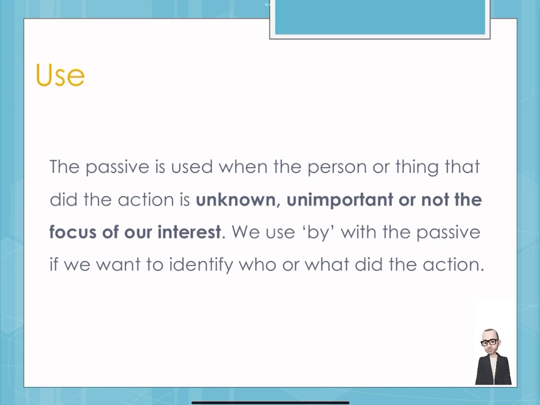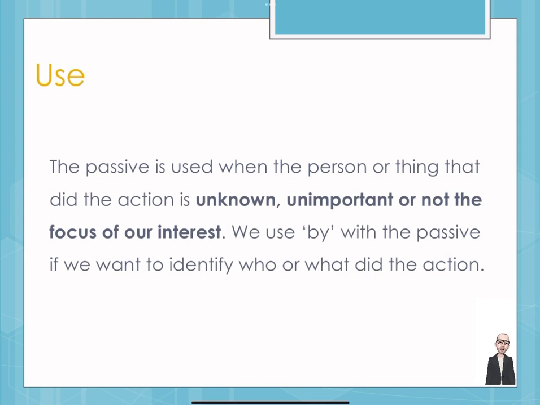So, as you see here, passive is used when the person or a thing that did the action is unknown, unimportant, or not the focus of interest. If you remember our sentences about the telephone, you will also remember that if we want to say who did the action, we can do that by using by, but then it will be called the agent of the action. So by Graham Bell in that case.